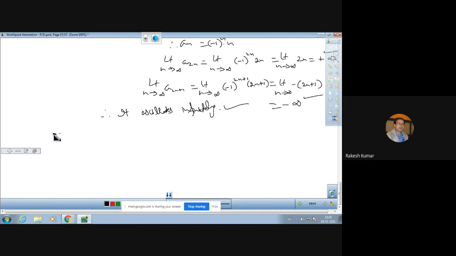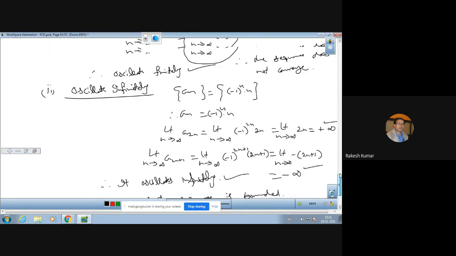One important note is there, एक तरह से ये एक result है या theorem है, that every convergent sequence is bounded. हर एक convergent sequence bounded होता है, but the converse is not true, that every bounded sequence need not be a convergent sequence. इसका उदाहरण हमने अभी चेक करा.